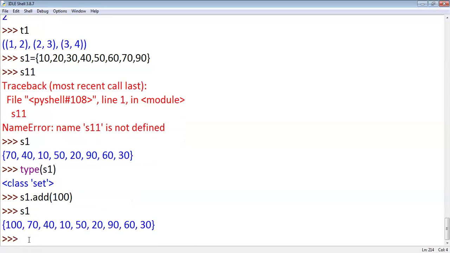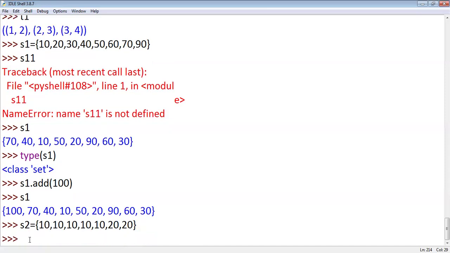And one more thing, suppose here I'm creating a set S2 with 10, 10, 10, and 10, say 20, 20. We think that the set has 4 plus 2, 6 elements, or 7 elements, right?